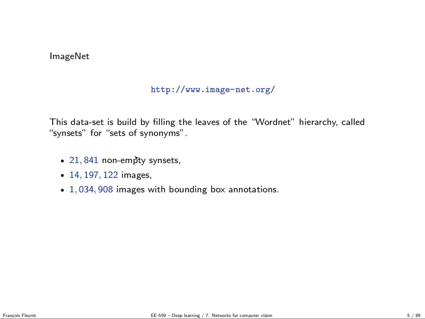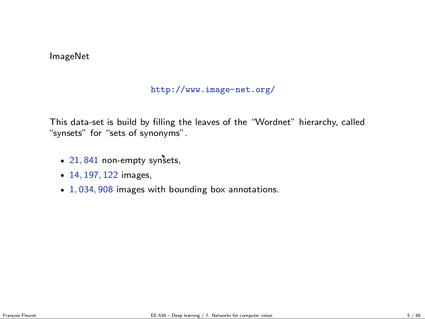So I think it's constantly updated even now. So at the moment when I did this slide, there were 20,000. So it's built upon WordNet, which is a hierarchy of words, and the classes are synsets, so which are sets of synonyms, so corresponding in some way to the leaves of the WordNet hierarchy.